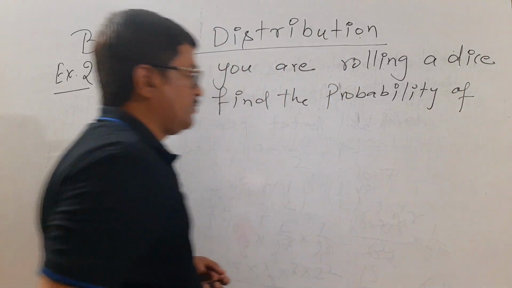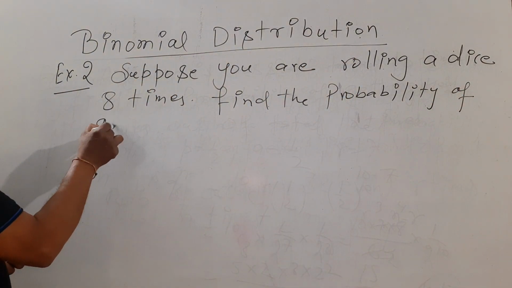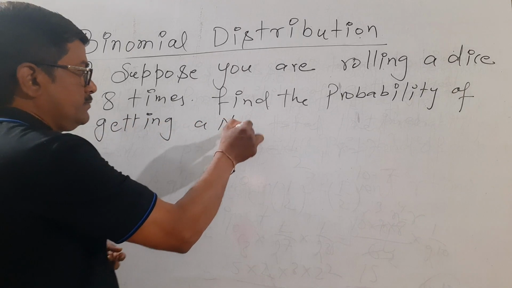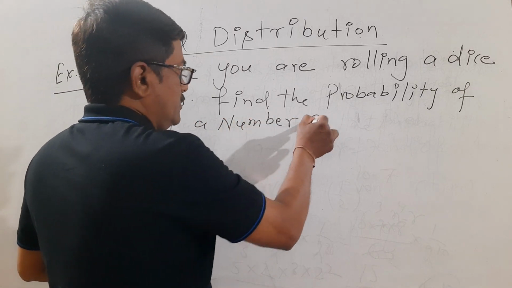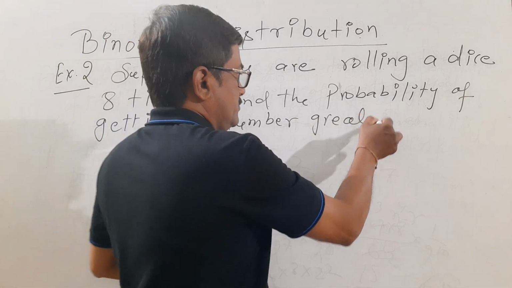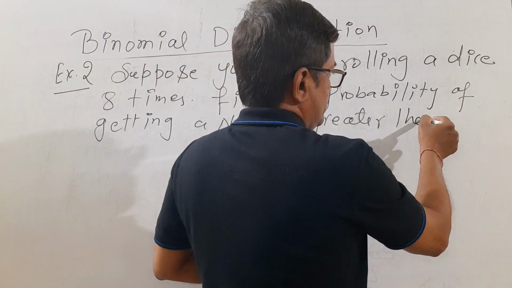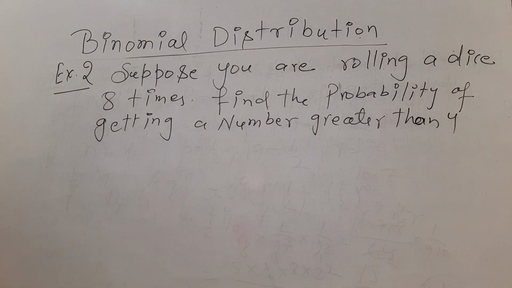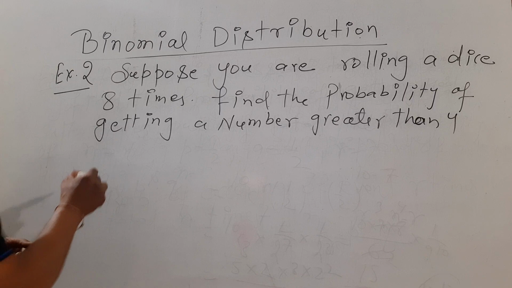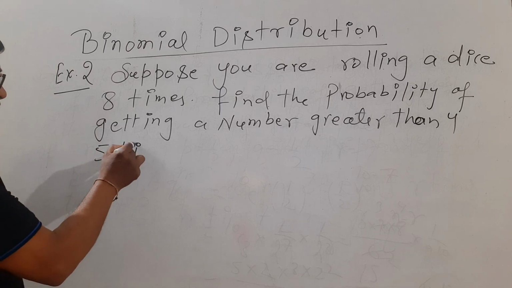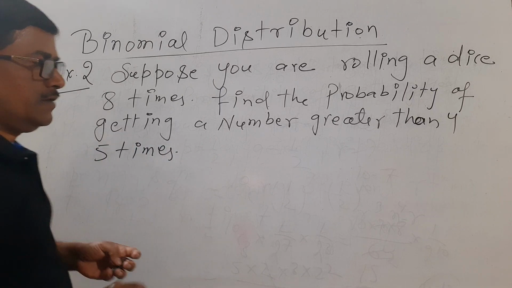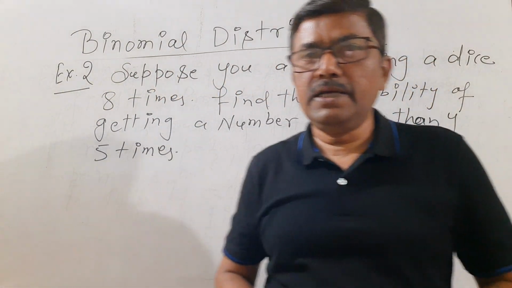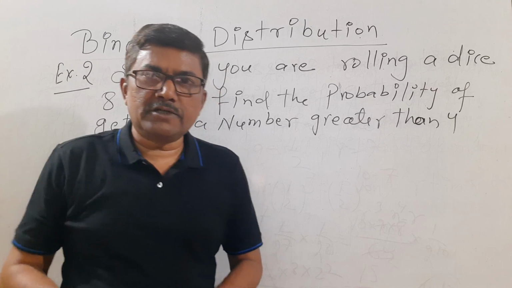of getting a number greater than 4. Okay, now find the probability of getting a number greater than 4, 5 times. So this is our question. I explained what the question is. I am rolling a dice total 8 times, correct?